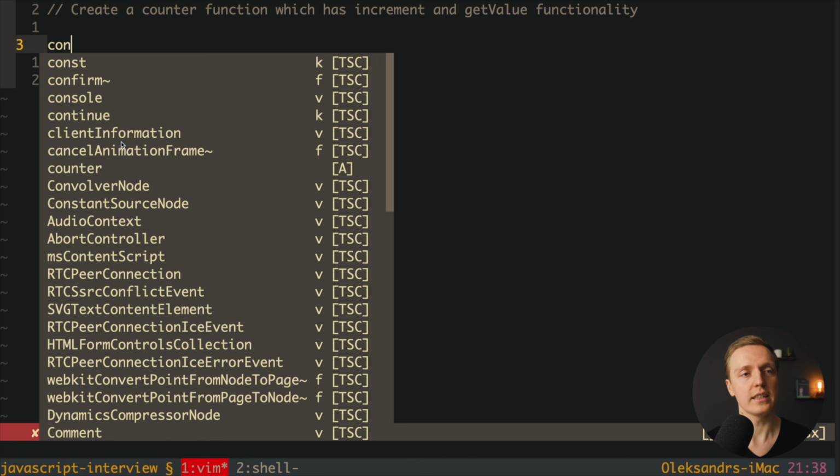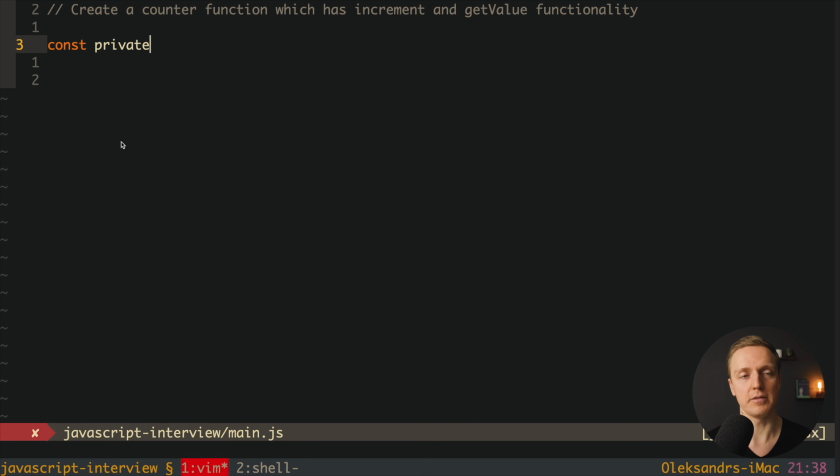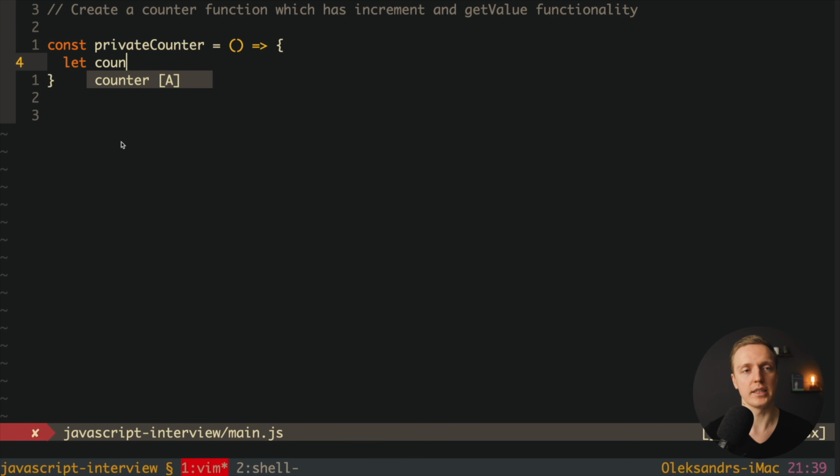So we want to create, for example, our private counter function, and this is private because we're storing a counter inside which is not available outside. And actually this is just a function. But if you hear on an interview that you must store something inside a function after you call this function, then you have a question regarding closure. So what we want to do here, we first want to create our counter. Let's name it count, and by default it will be 0. Now we must return our public API, these two methods, increment and getValue functionality.